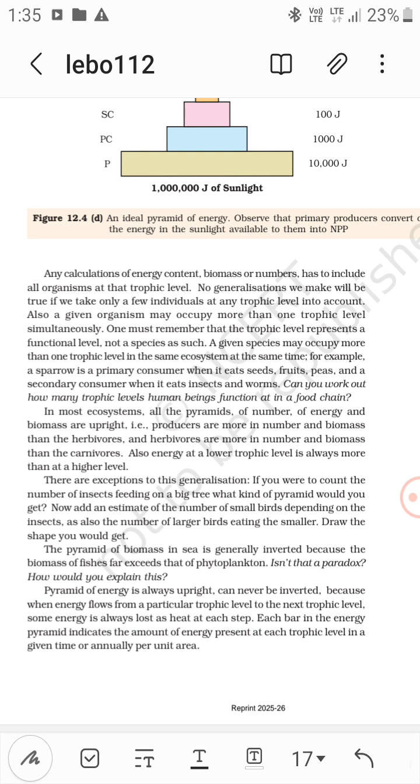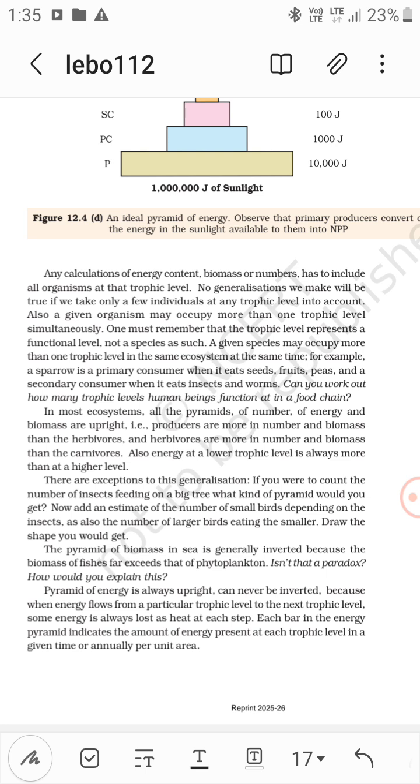Also, a given organism may occupy more than one trophic level simultaneously, such as the sparrow. One must remember that a trophic level represents a functional level, not a species as such. A given species may occupy more than one trophic level in the same ecosystem at the same time. For example, a sparrow is a primary consumer when it eats seeds, fruits, and peas, and a secondary consumer when it eats insects and worms.